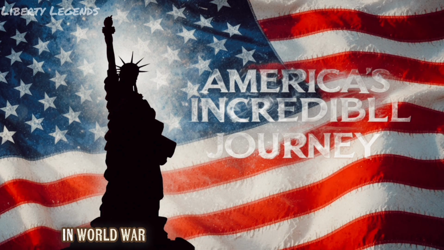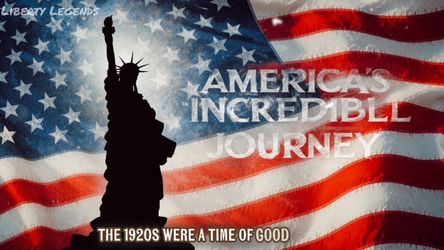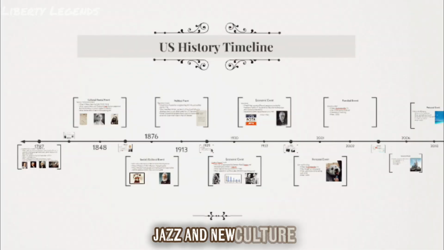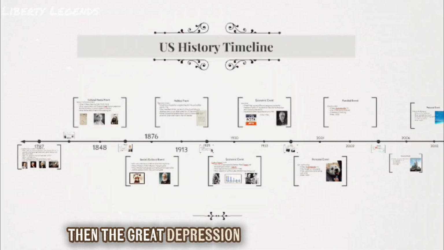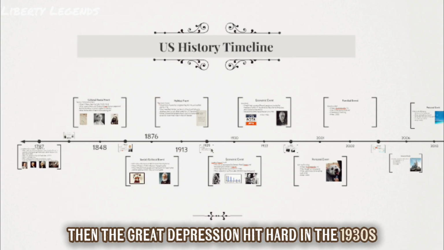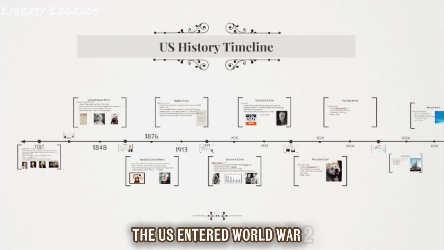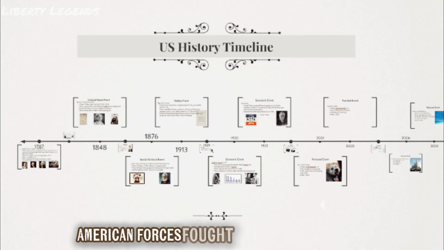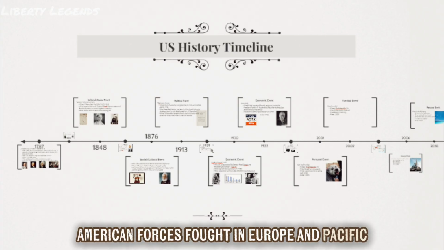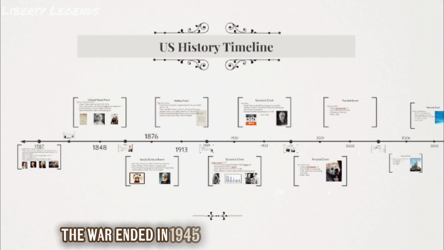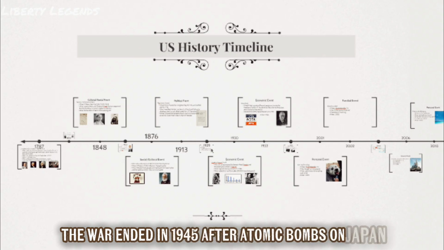In World War I, the U.S. joined in 1917 and helped win. The 1920s were a time of good economy, jazz, and new culture. Then the Great Depression hit hard in the 1930s. In 1941, Japan attacked Pearl Harbor. The U.S. entered World War II. American forces fought in Europe and Pacific. The war ended in 1945 after atomic bombs on Japan.